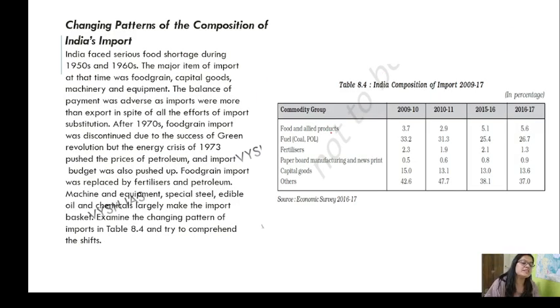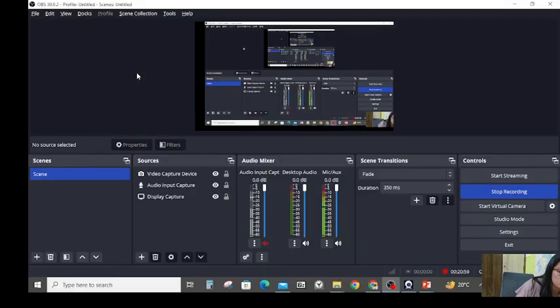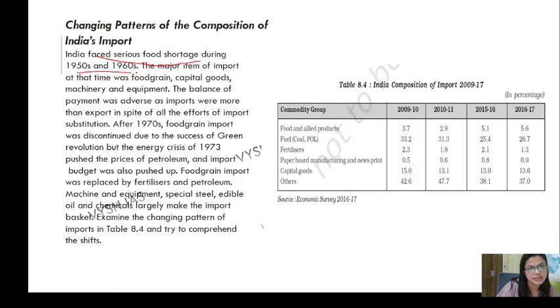Okay, and the changing pattern, again we know this, that India faced serious food shortage during 1950-1960. There's a reason why I have clubbed chapter number 8 with the second part of chapter number 7. I just quickly want to make it clear to every one of you, to give you a quick overview of how you are going to approach your Economic Survey.